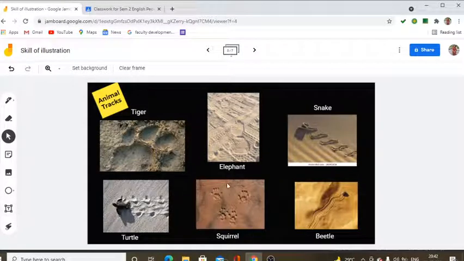This is what a squirrel track looks like. And these are the tracks of other animals such as the tiger, the elephant, the snake, the turtle and the beetle. So the teacher says that this squirrel track means the foot impression of the squirrel that it leaves on the mountain while moving.